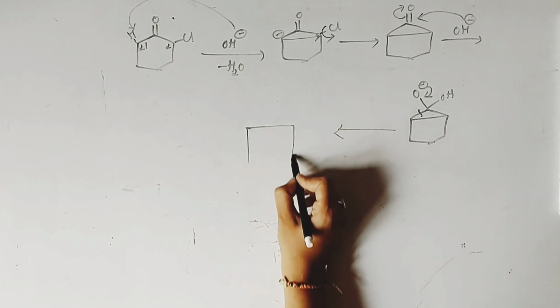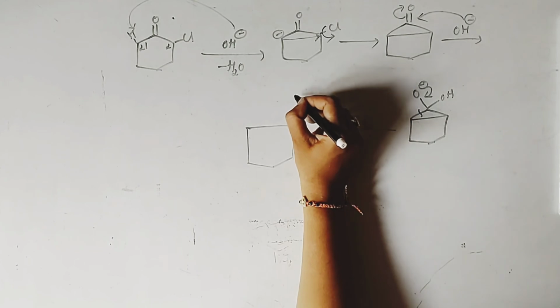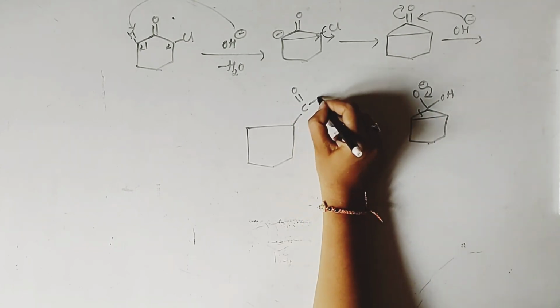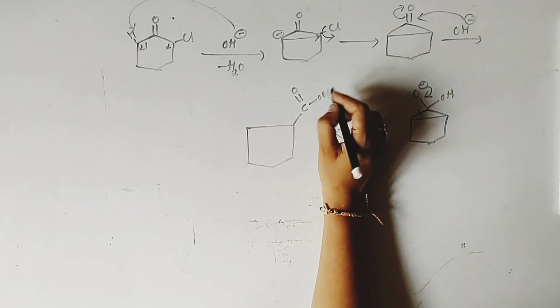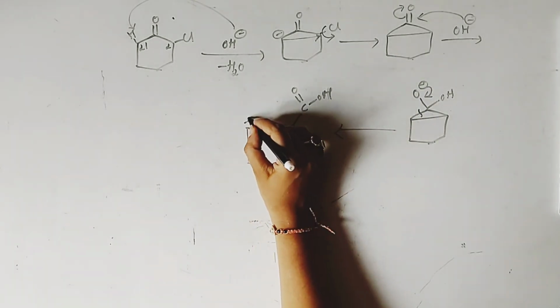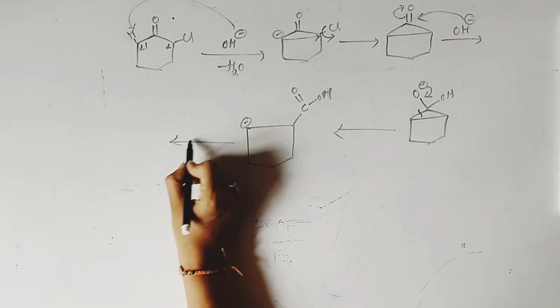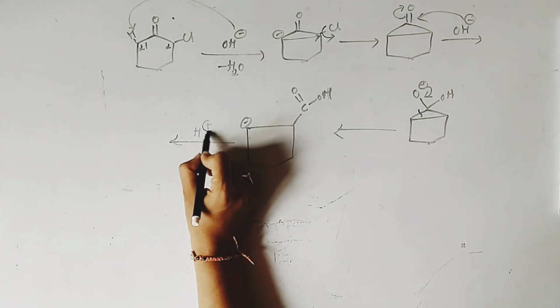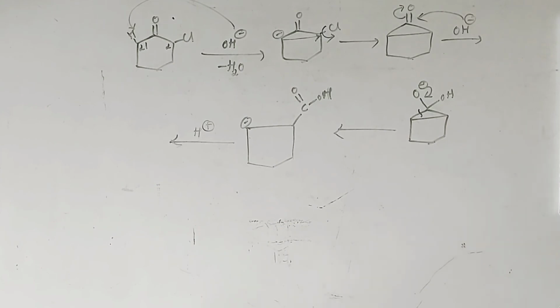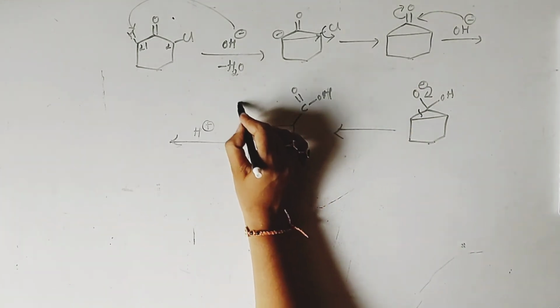This is our main ring, it is a 5-membered ring, and here we have the carboxylic group here, and once again we have a negative charge on this position. And the last step is the abstraction of a proton by the carbanion. So it will abstract the proton from the solvent here once again.